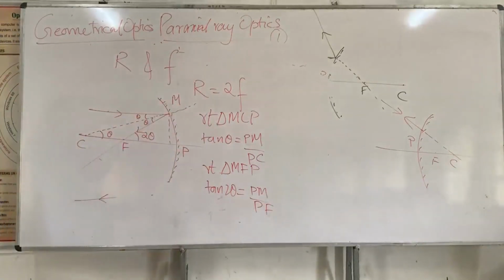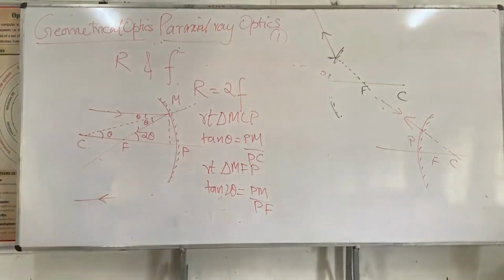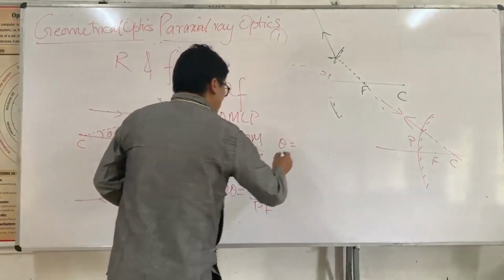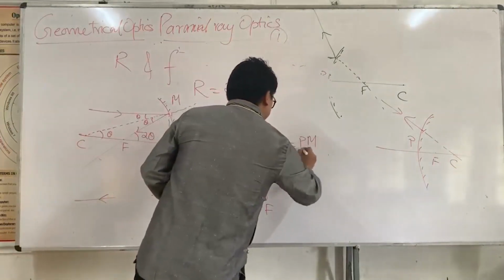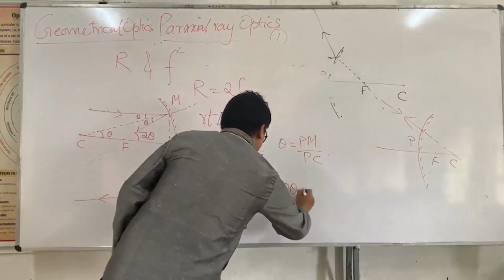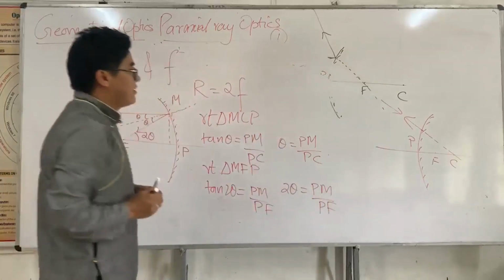Now I'm going to take approximations, because this angle theta is very small. This is a parallel ray. So I take theta equal to PM divided by PC, and 2 theta equal to PM divided by PF.